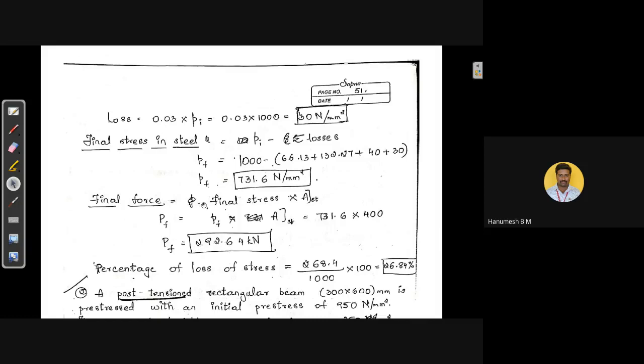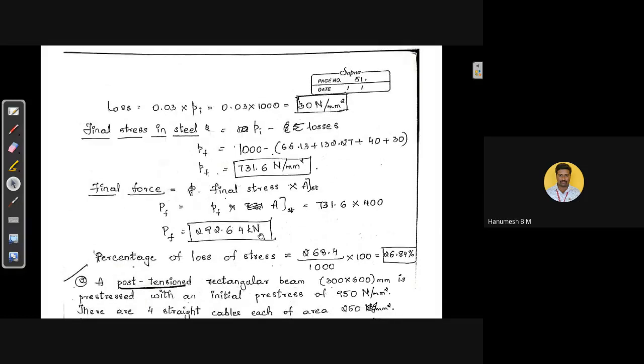Initial pre-stressing force is 400 kilonewton. It is given in the data. Means after all losses, the final pre-stressing force is 292.64 kilonewton. So this is the final pre-stressing force.